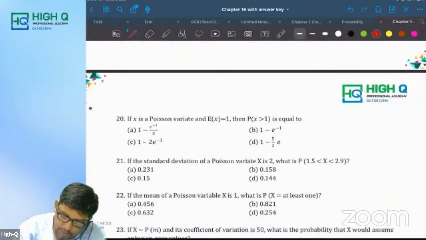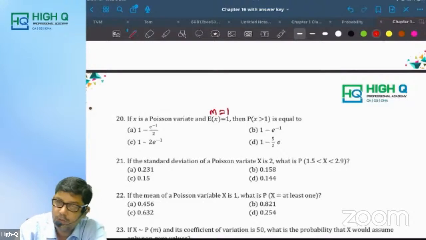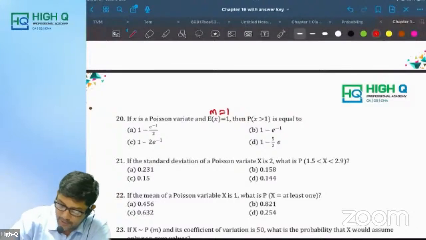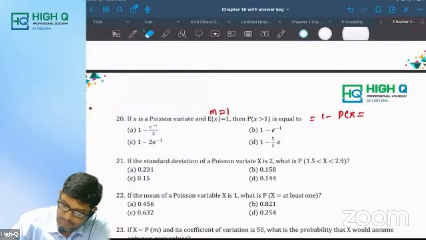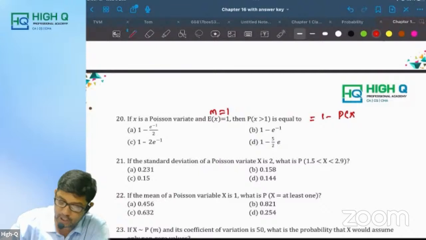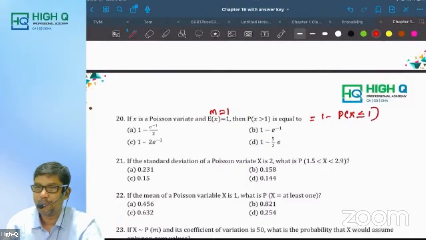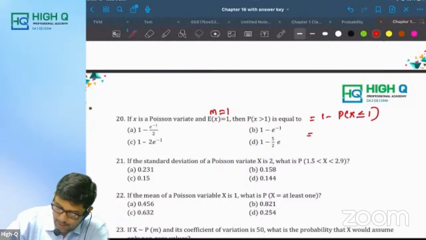Now, if x is a Poisson variate, E of x is equal to 1. That means m equal to 1. P of x more than 1. The meaning of P of x more than 1 is what, my dear? 1 minus P of x is equal to... what is the opposite of more than 1? Less than or equal to 1. Opposite of more than 1 is less than or equal to 1. So what will come? It can be 0 or it can be 1, sir.